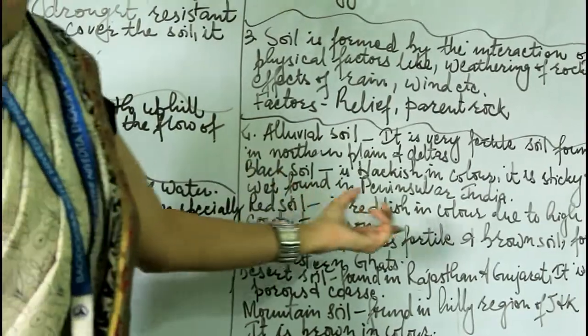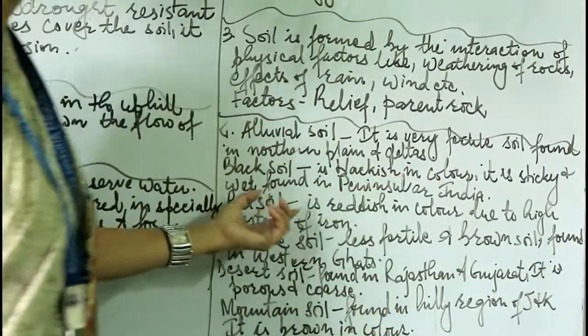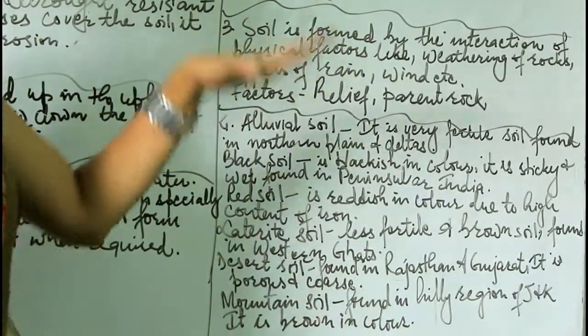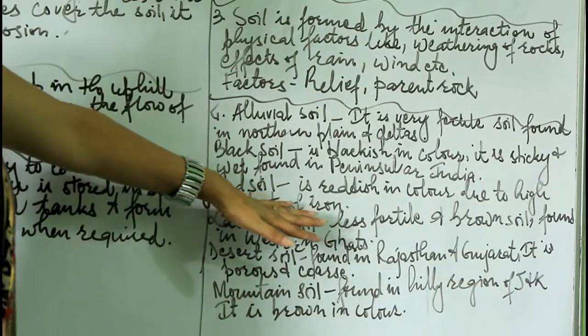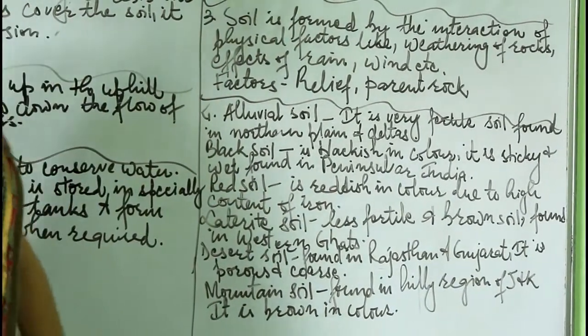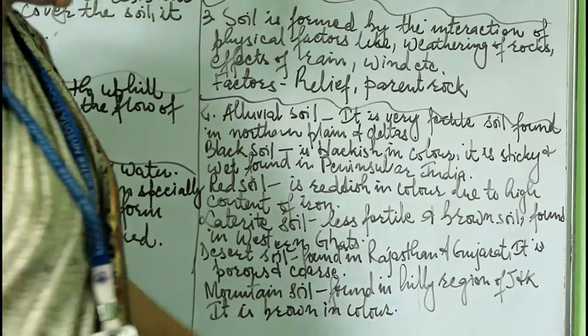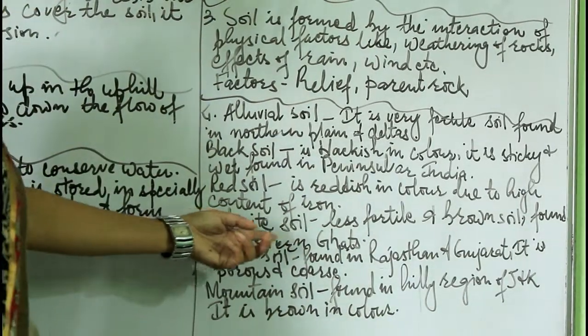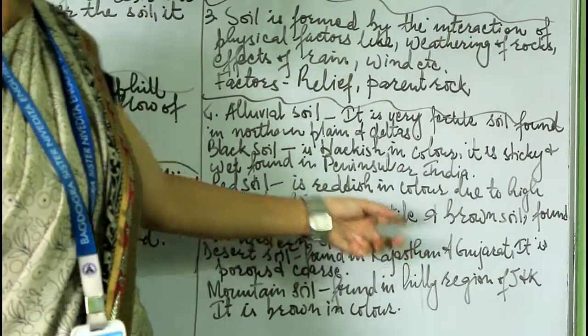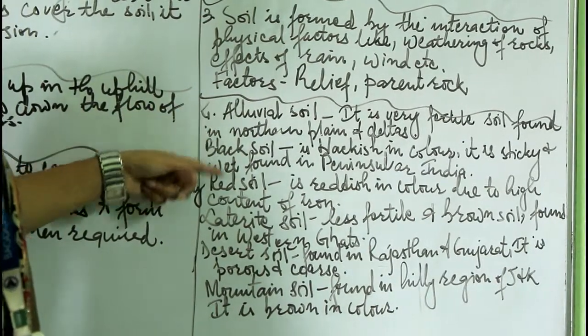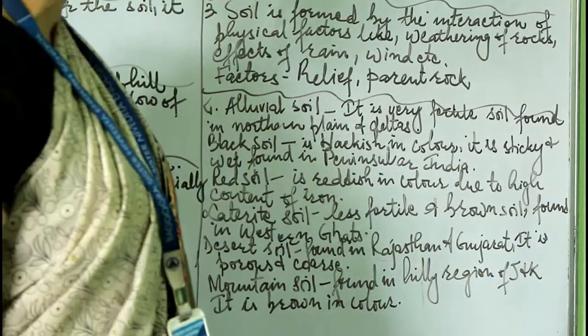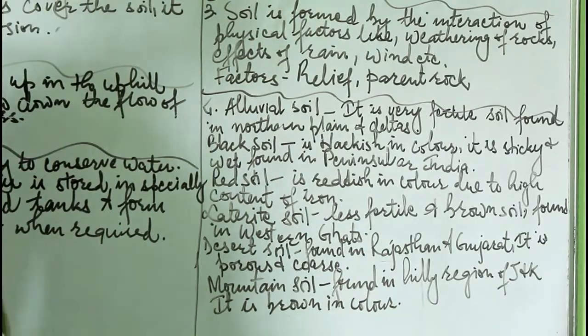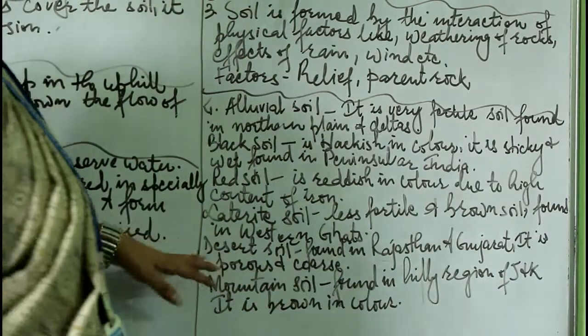Black soil is blackish in color, sticky and wet, found mainly in the peninsula, the southern part of India. Red soil is reddish in color due to high content of iron. Next, laterite soil is less fertile in comparison with alluvial, black and red soil. It is brown in color and found in the Western Ghats area, the Nilgiri hills.